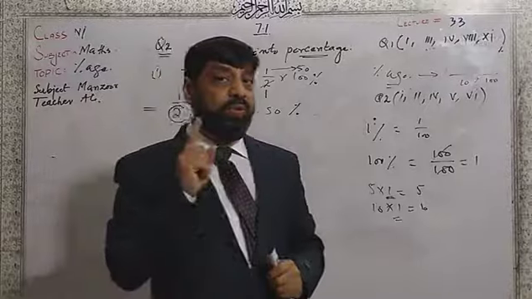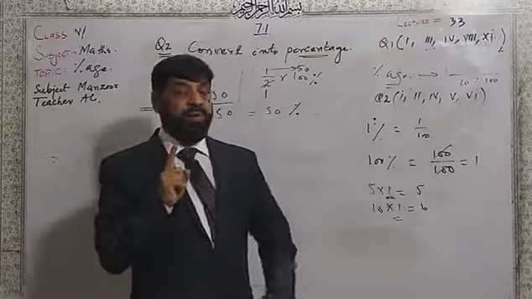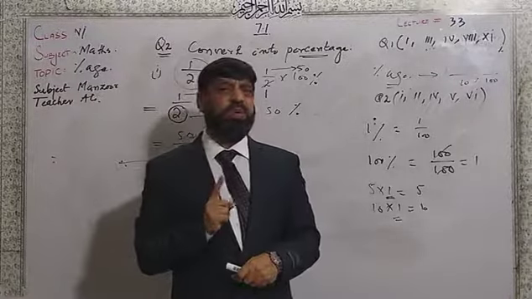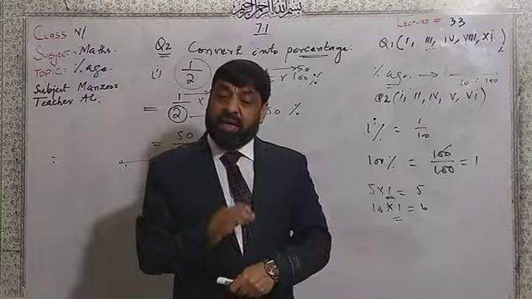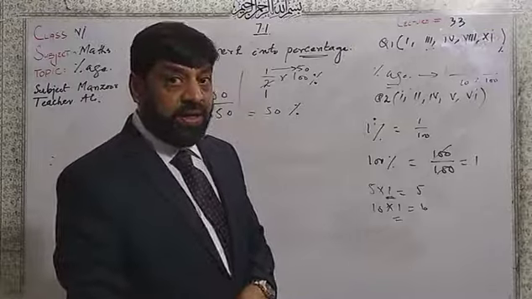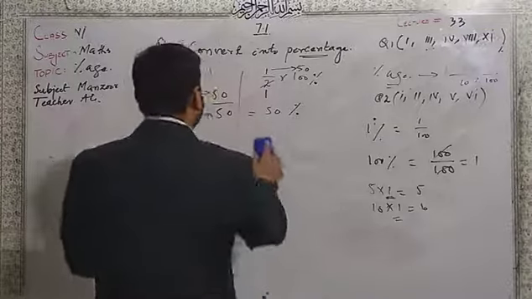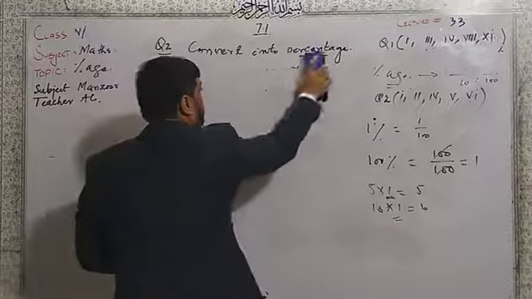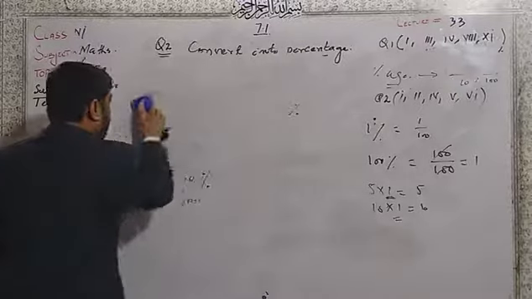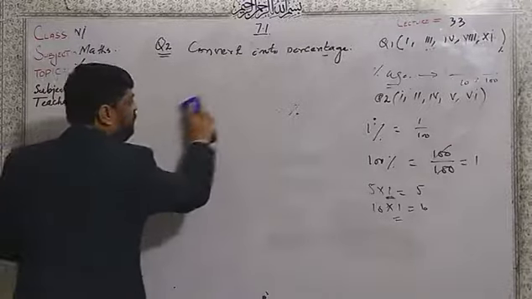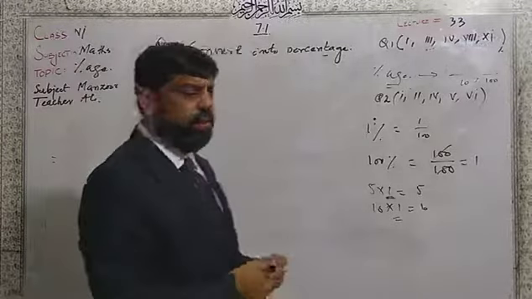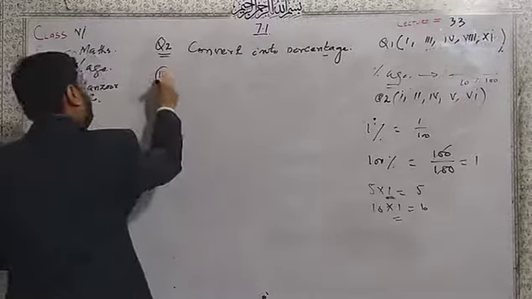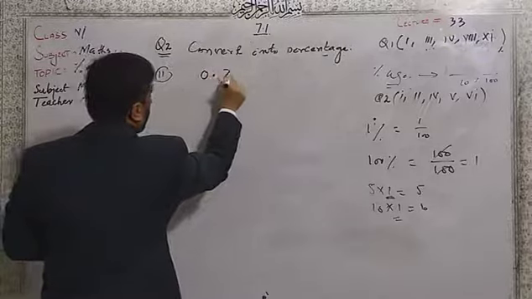Otherwise, we are anxious to produce 100 in the denominator. If the given value provides us the opportunity for 100, then it's okay, then we can do it. Like I have here 0.25.